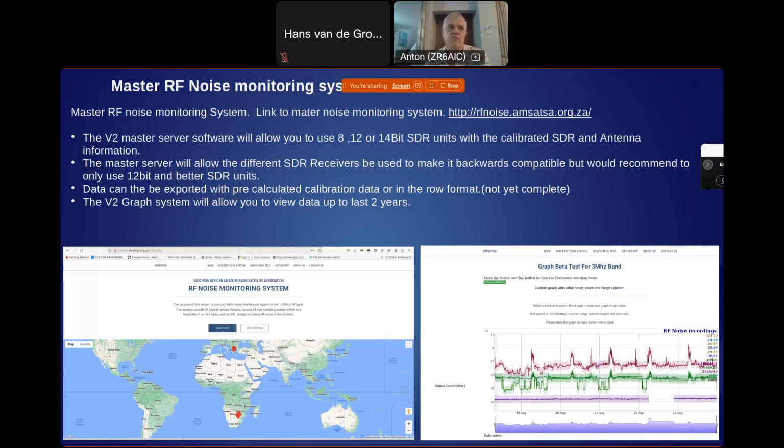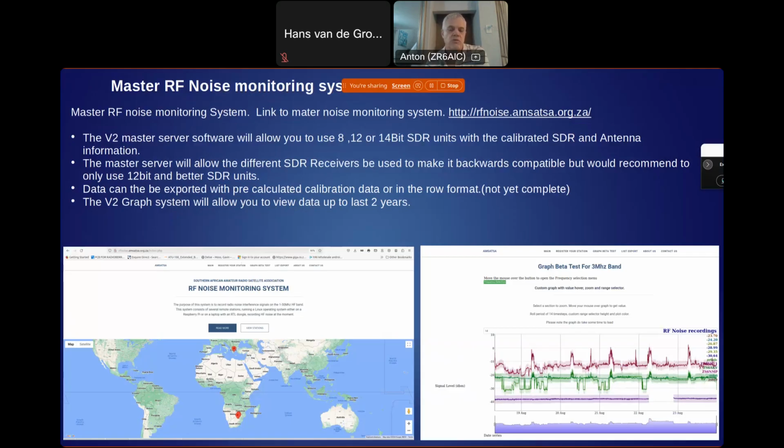So where does the calibration factor come into play? We've got a script which will allow you to run on your Raspberry Pi by clicking on a calibrate noise floor. Before you do that, you connect a 50 ohm dummy load to the SDR front end, and then you do a recording of the flatness of your SDR receiver. That calibrated data is then used so that we know that is the minimum noise floor that you can use, and then we can see what kind of measurements would be possible from your specific station.